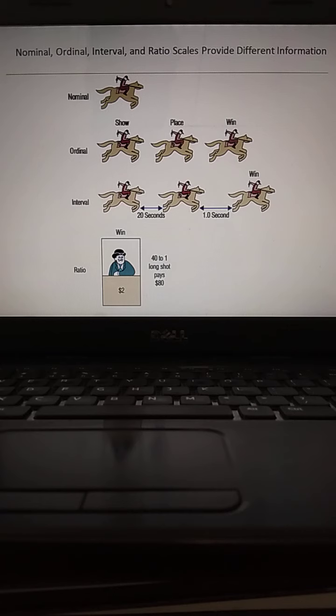Understand? In the next class, we are going to understand the methods of scaling. Today we learned the types of scales. In the next class, we are going to understand methods of scaling.